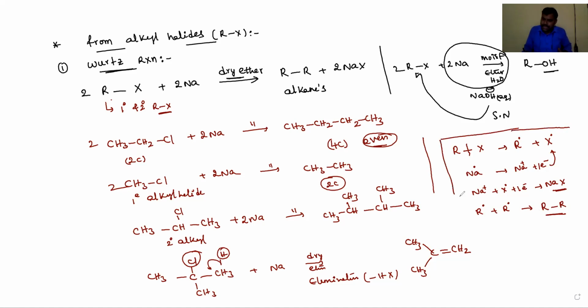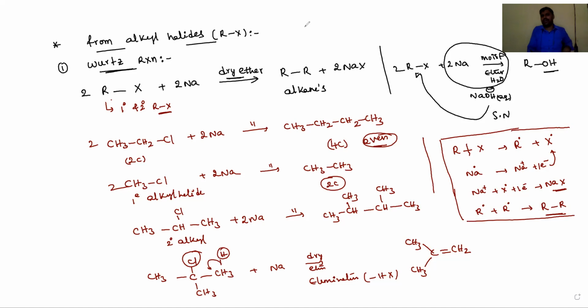For solving NEET and JEE questions, you need to remember what kind of free radicals or reaction intermediates are forming, and how the reactants are converted into products. That clean observation is very, very important. Then we can identify the products very easily, and we also have to remember the conditions. Then we can easily solve objective questions from organic chemistry.